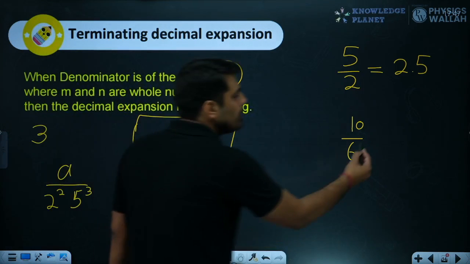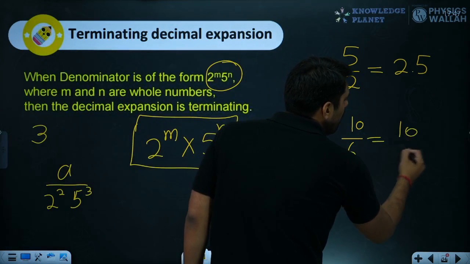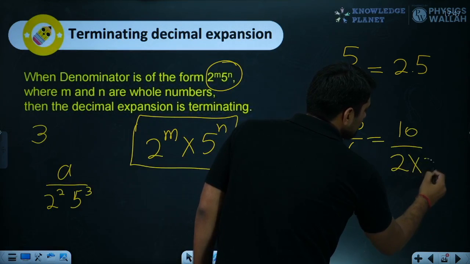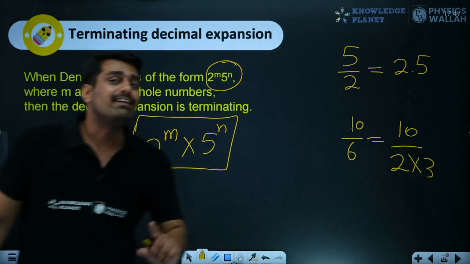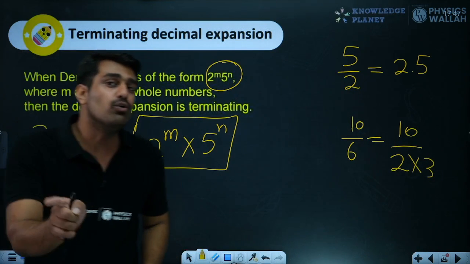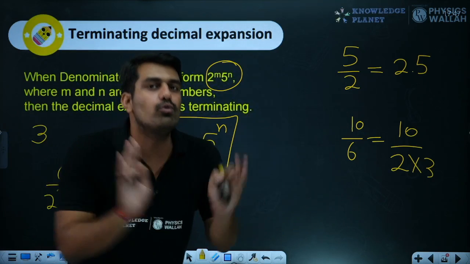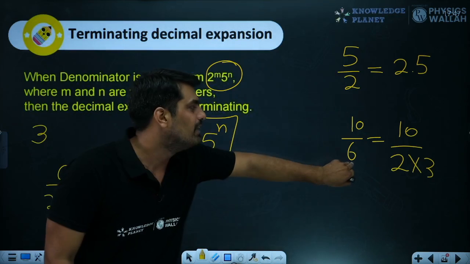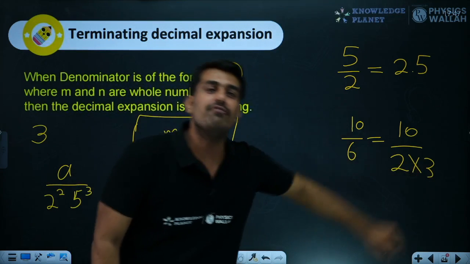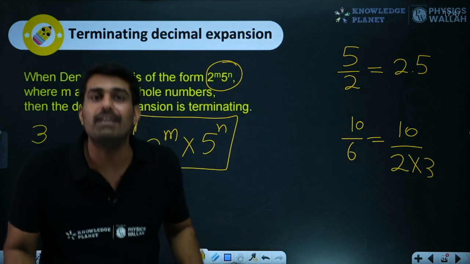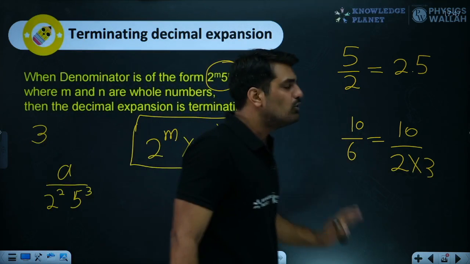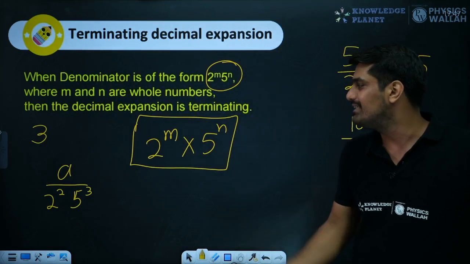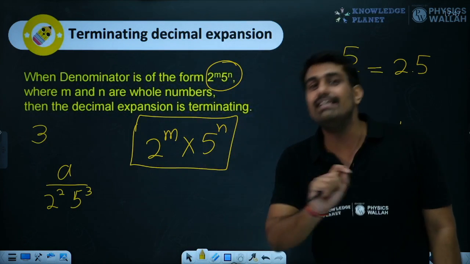Why am I saying so? The reason is very simple. 10 upon 2 into 3. I told you the factors in the denominator should be either 2, 5 or both 2 and 5. Apart from 2 and 5, nothing should be there. Here we have 6. That means we have a factor 3, which should not be there. So this was one thing about termination. These two and only these two should be there.